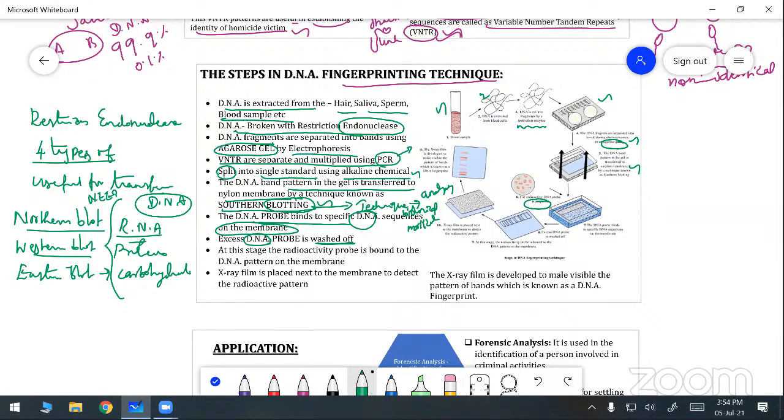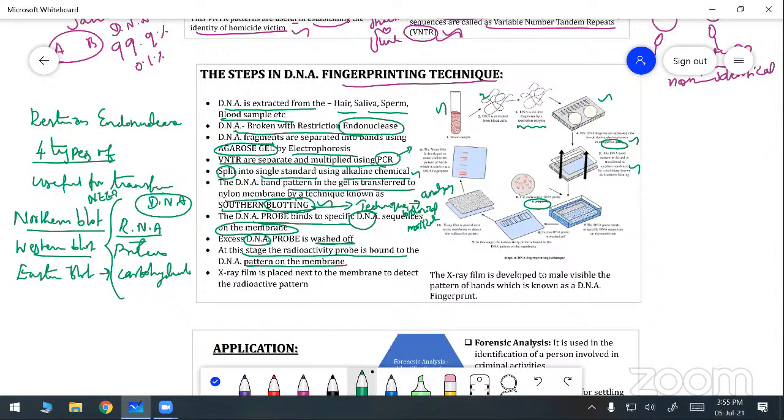And the excess of the DNA probe is washed out. At this stage, the radioactive probe is bound to the DNA pattern on the membrane. Some probe is bound to the DNA on the membrane, and some of the probe is not bound. So the unbound probe is washed out.